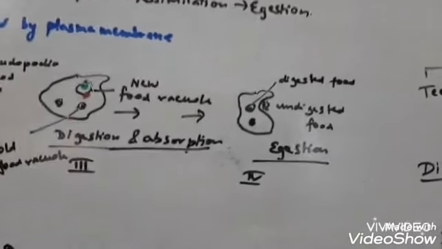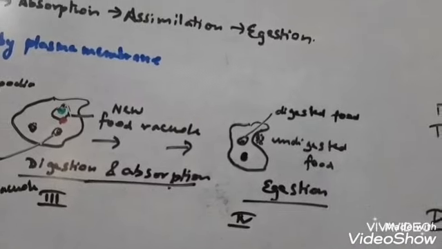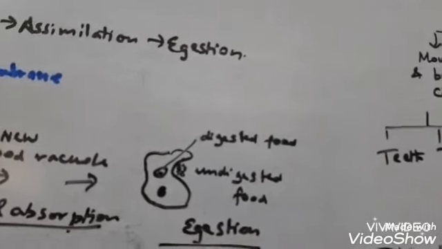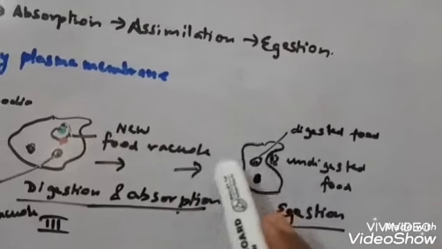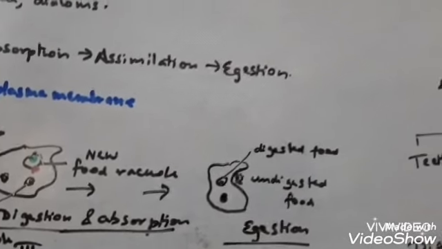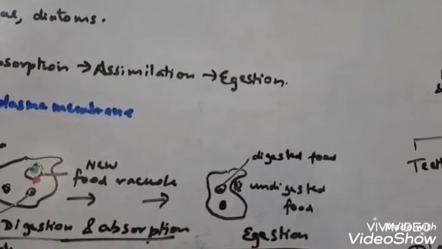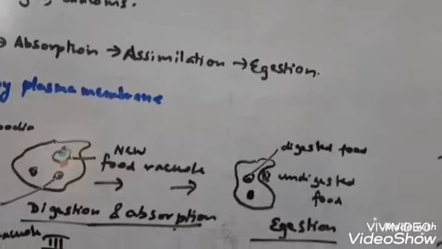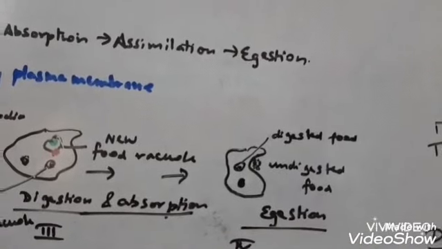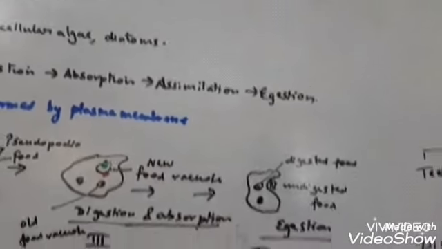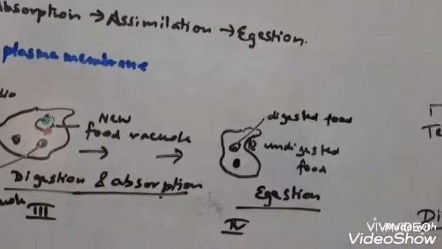And finally the egestion process. Now in this egestion process, the undigested food fuses with the surface membrane of the amoeba and discharges the content outside the body. Now this process is called egestion. This can be done by the contractile vacuole. So this is the final step.